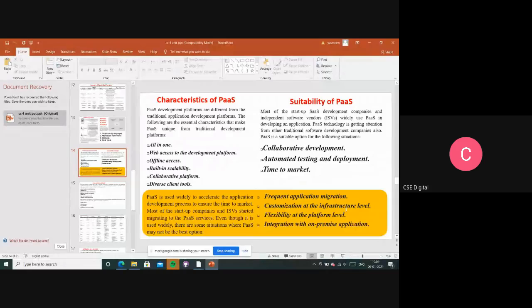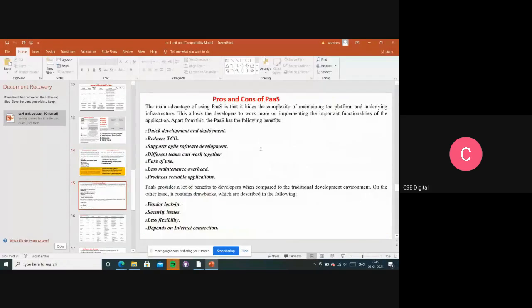So this is about the suitabilities and non-suitabilities, right? And pros and cons, what are the advantages and disadvantages? So obviously what will be the advantages? Quick development and deployment, right? If we are having our code, we can deploy in that and we can check our output immediately, right? And reduce this total cost, right? So here we can reduce the total cost.